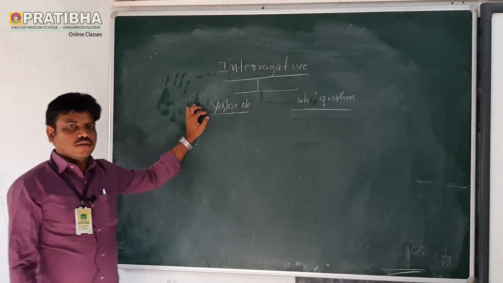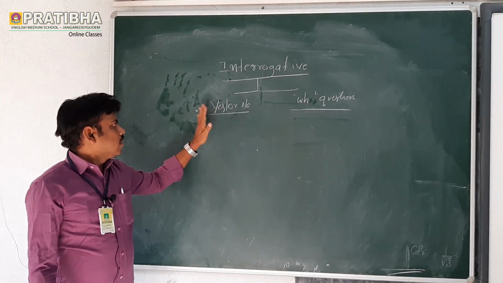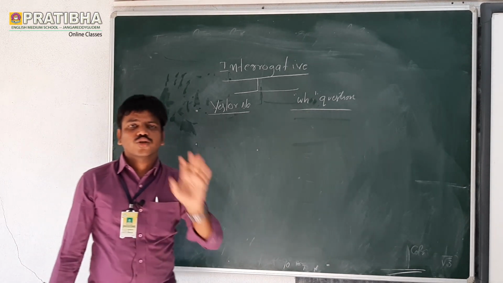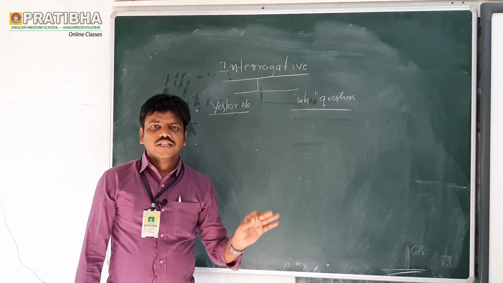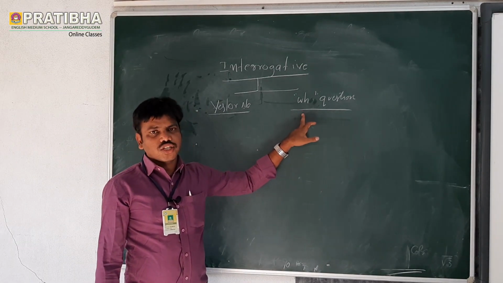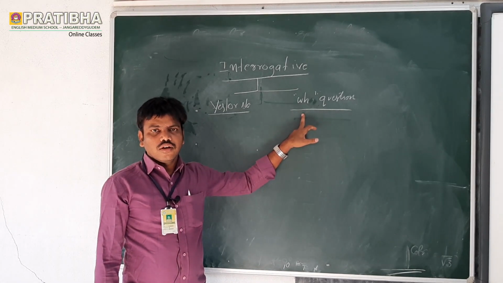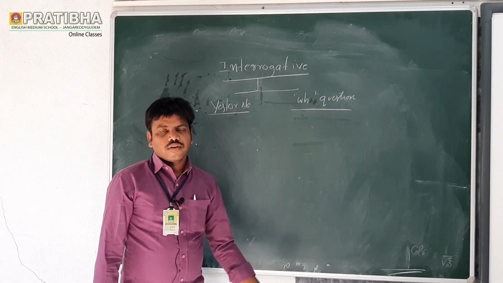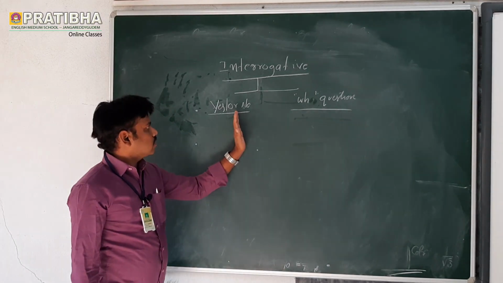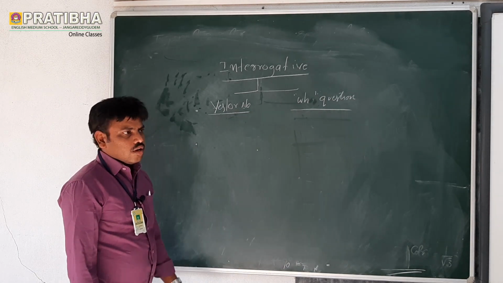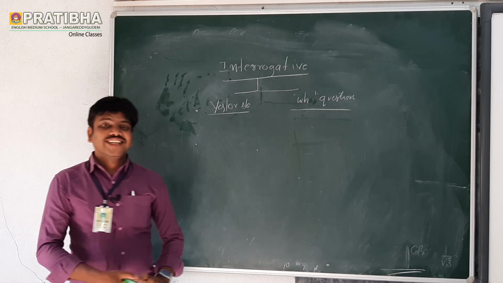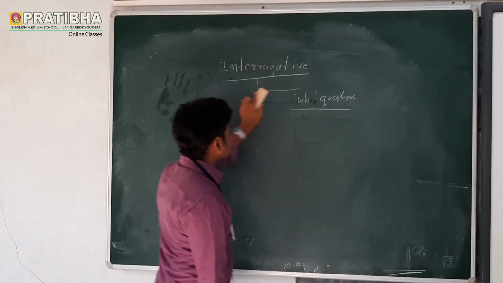When you ask someone a yes or no question, the answer should be only yes or no, that's all. But when you ask a question using WH, we can ask for any information also. So that is the difference between yes or no questions and WH questions. Now let us see what words we will see in yes or no questions.